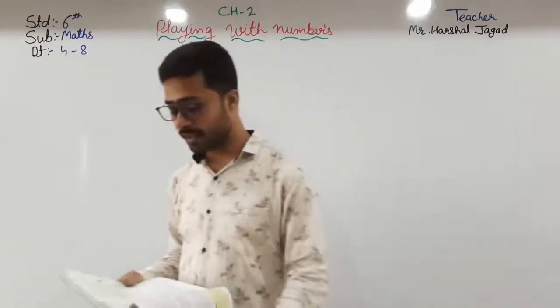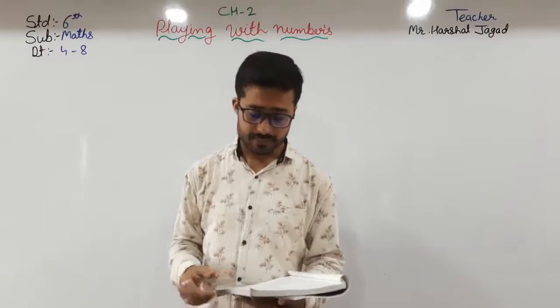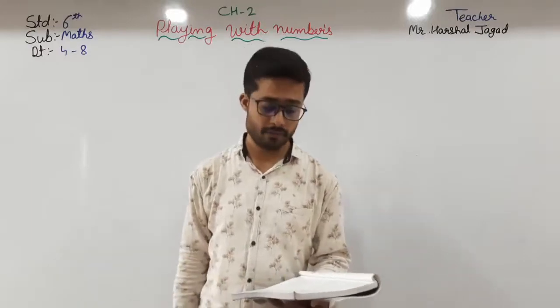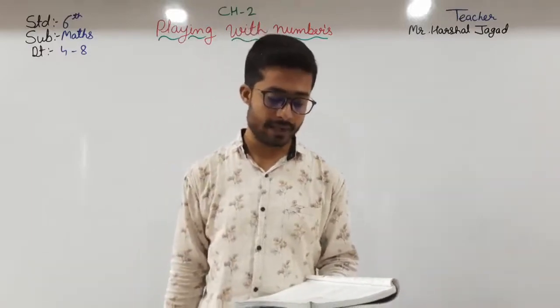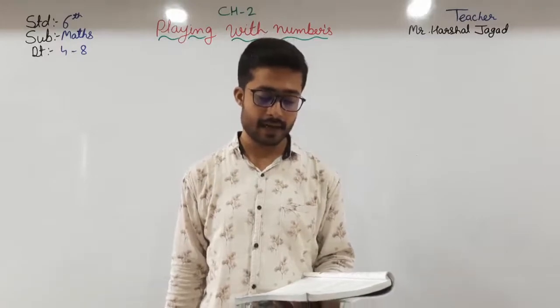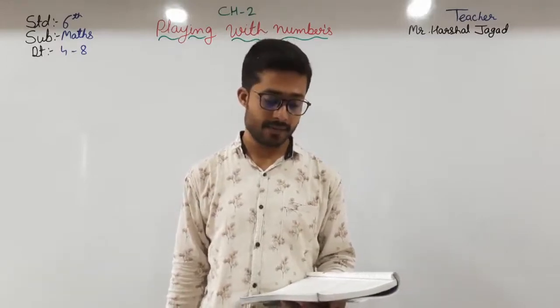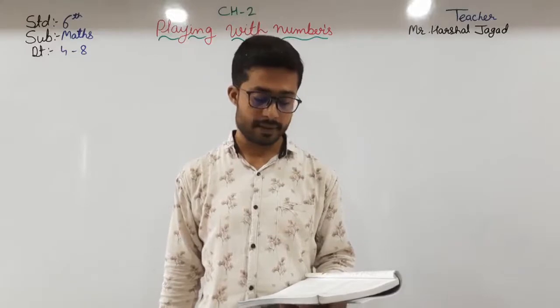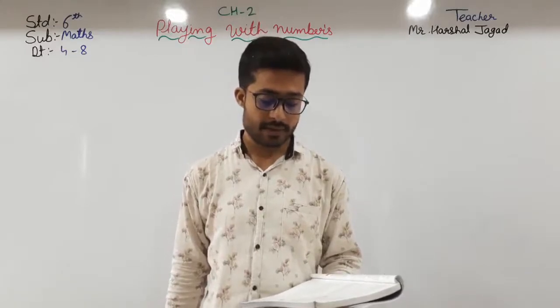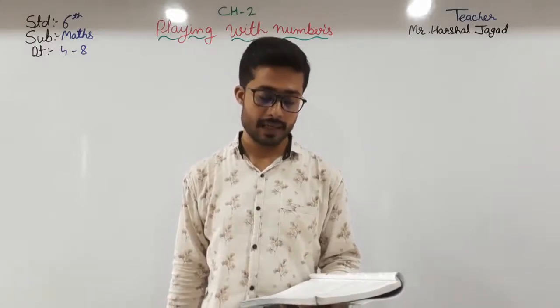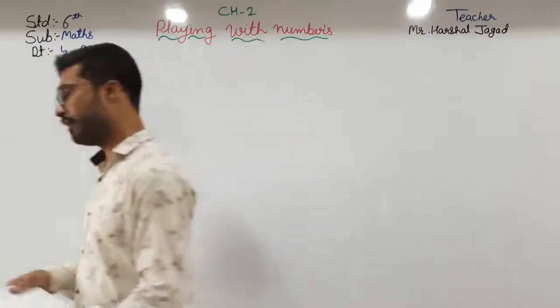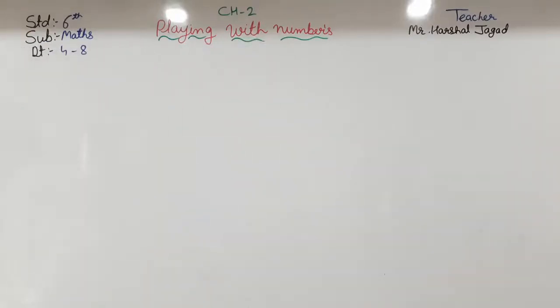So what are even numbers? The multiples of 2 are even numbers, or we can say that the numbers which are exactly divisible by 2 are called even numbers. And the numbers that are not divisible by 2 are known as odd numbers. Here, what is an even number and what is an odd number?